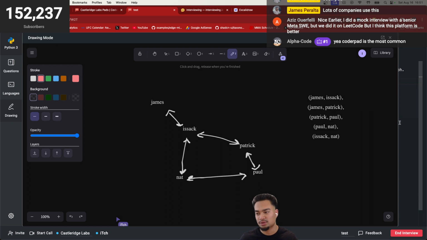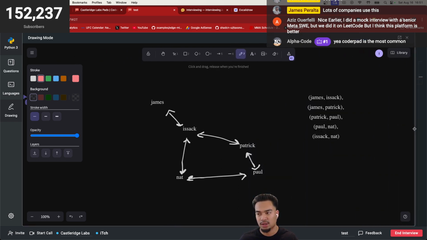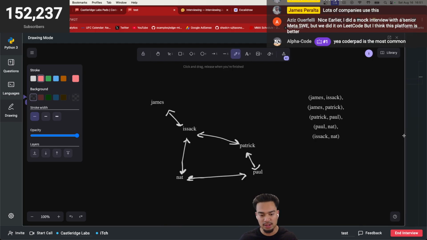So it took you a while to just determine that we actually need to do a BFS in order to solve it, and I think it just stems from not identifying it's a graph problem right away. Honestly, I should have clocked that it was a graph problem, or rather, a BFS off the top, because they said the shortest path.